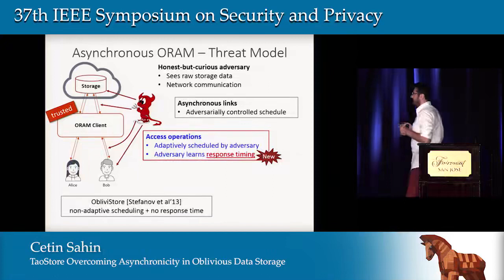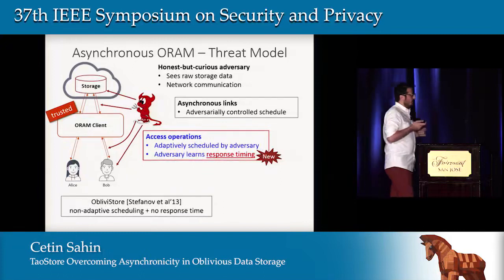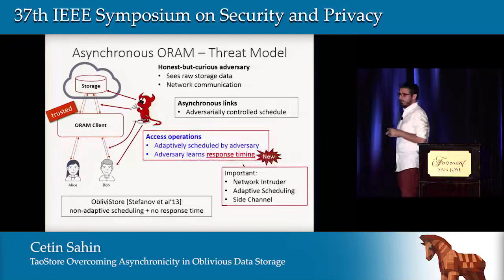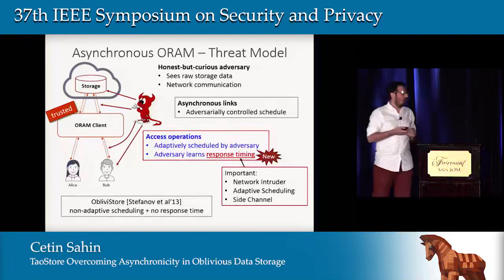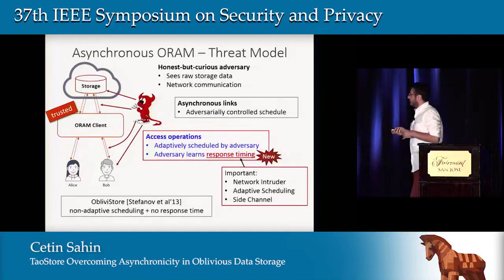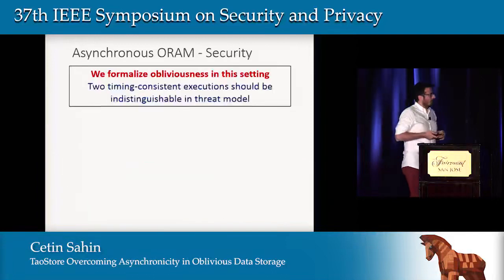The earlier asynchronous ORAM security model was defined in ObliviStore. It is inherently non-adaptive and it doesn't leak the response time information. However, it is very hard to hide this information. The network might be intruded upon, or the response to the clients might trigger different behaviors, and there might be side-channel leakage.